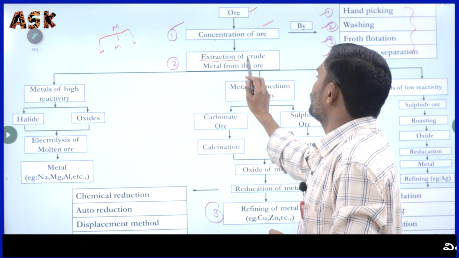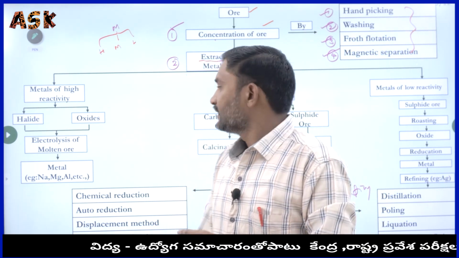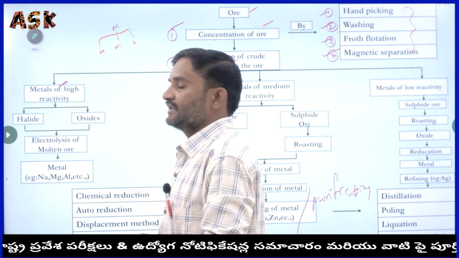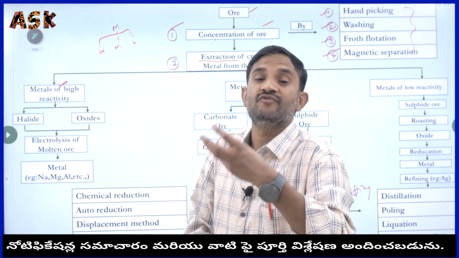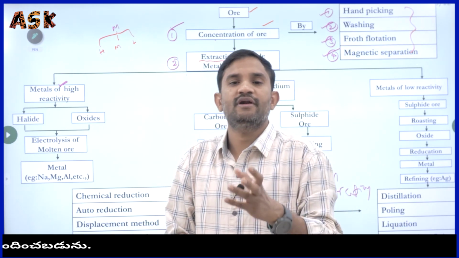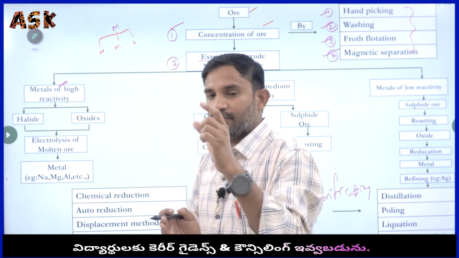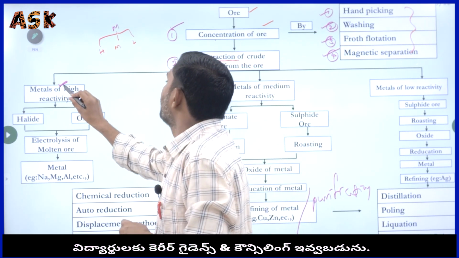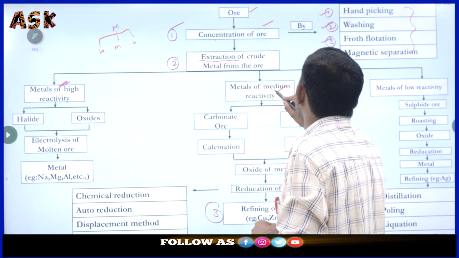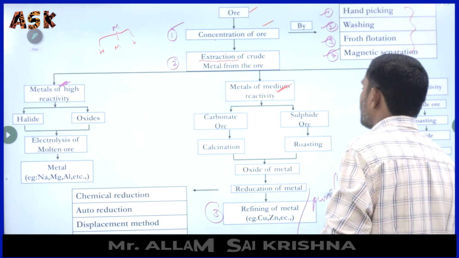Here extraction of the crude metal from the ore depends on the reactivity of the metal. Some of the metals have high reactivity. Afterwards I will explain which metals have high reactivity, which have moderate reactivity, and which have low reactivity. We have to follow that. Up to that you have to keep it in mind. Metals of high reactivity, then metals of medium, otherwise moderate reactivity, and metals that have low reactivity.